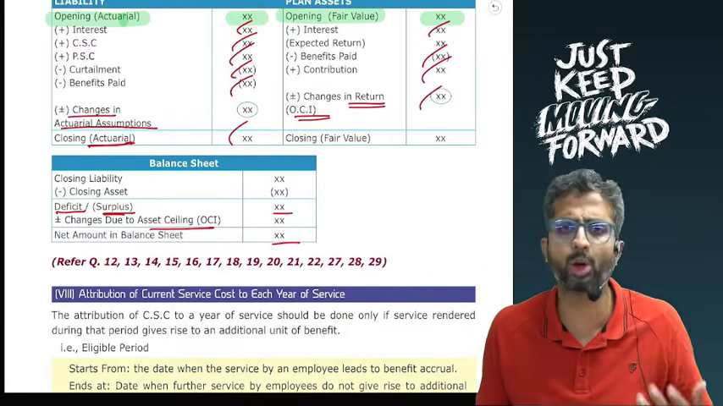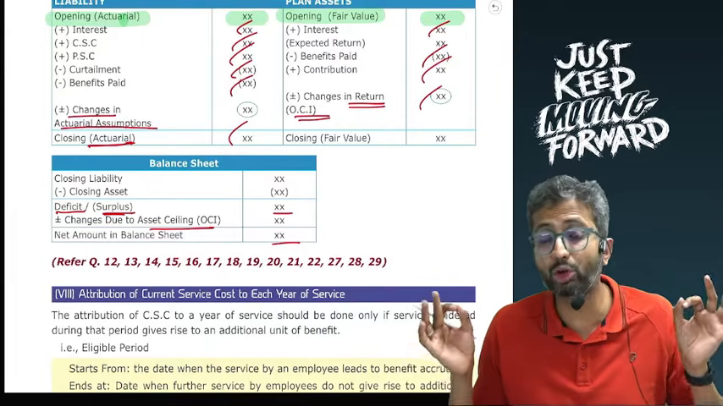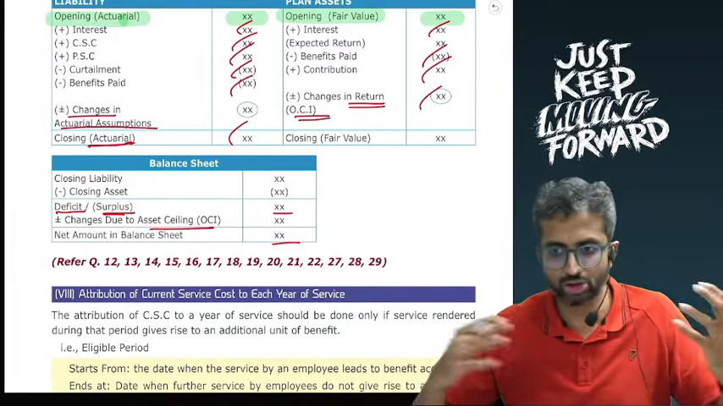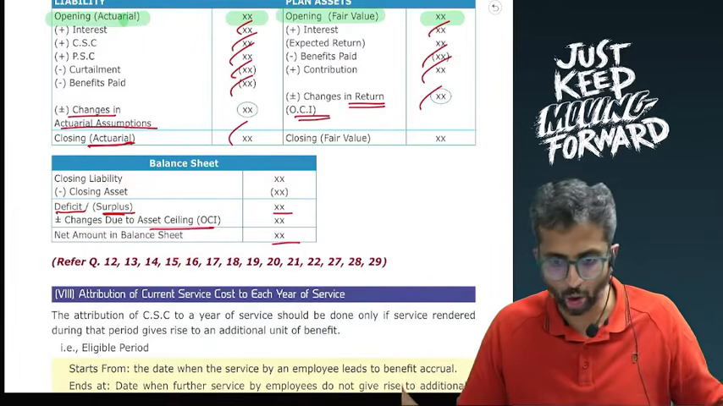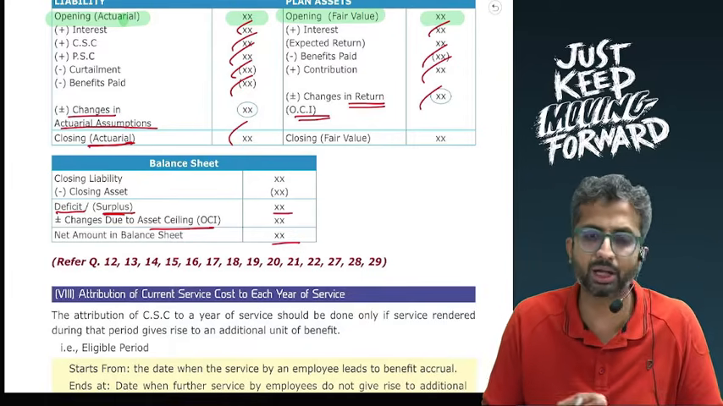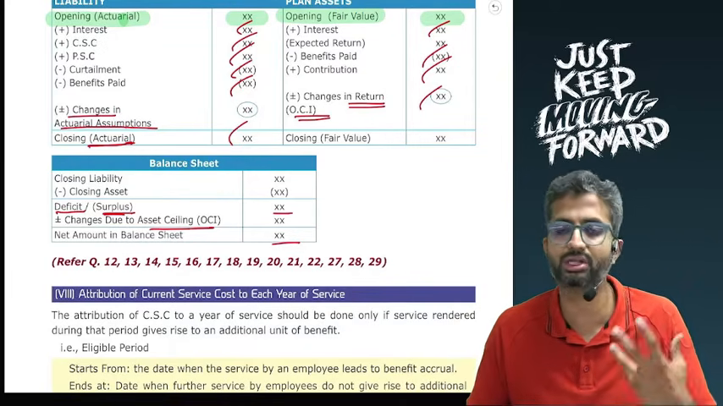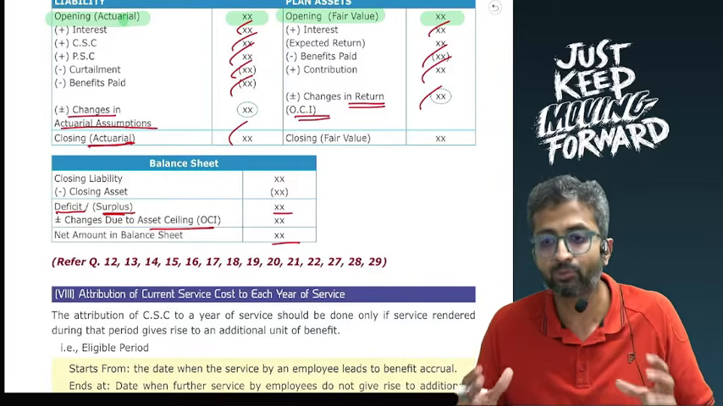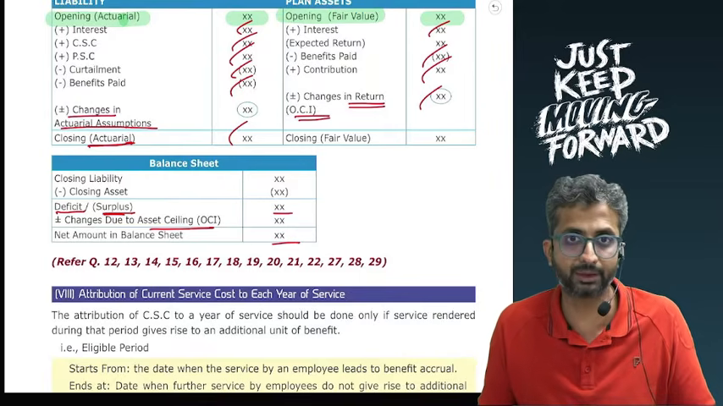There is a sum that we will also solve on this, but this is something which you have to be particularly clear on: each of the double effects, where they are going, and accordingly get the expense to be recorded in the P&L, the changes in remeasurement reserve in the OCI, everything. This is kind of the crux, I would say, of Ind AS 19.